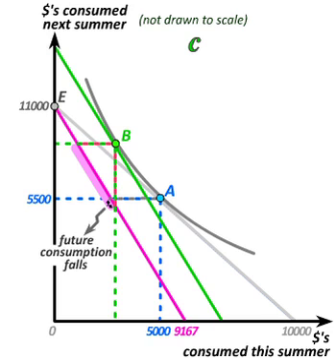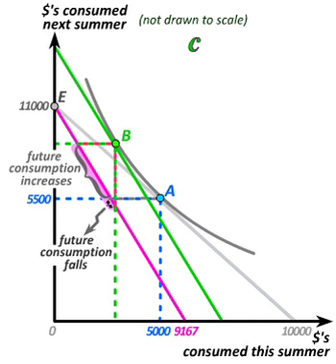In our graph, there's only a small region of the shaded part of the magenta budget constraint that lies below bundle A, where your future consumption falls, and thus your borrowing has increased as a result of an increase in the interest rate. The larger portion of the shaded area of the magenta budget constraint lies above bundle A, and therefore involves greater future consumption as the interest rate increases. In other words, it involves less borrowing.